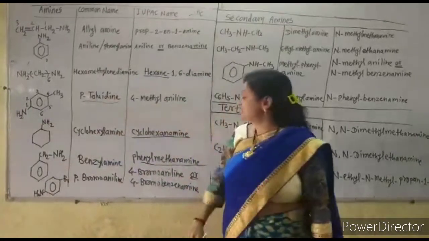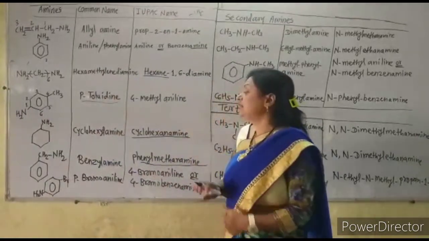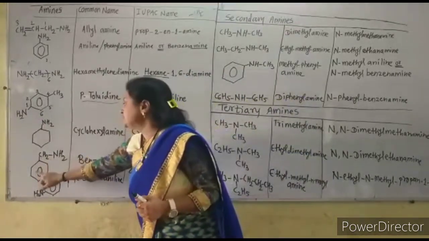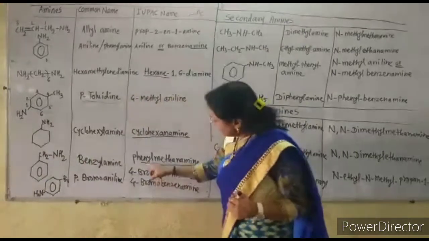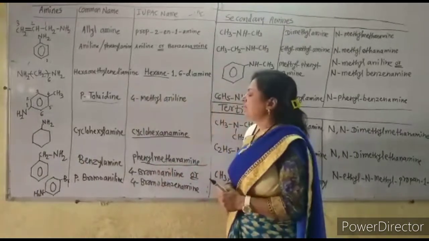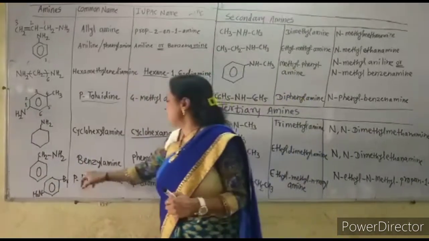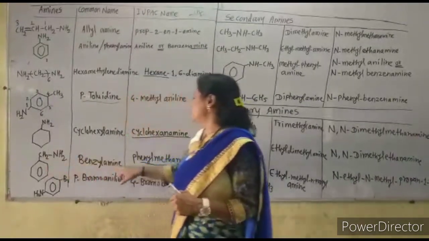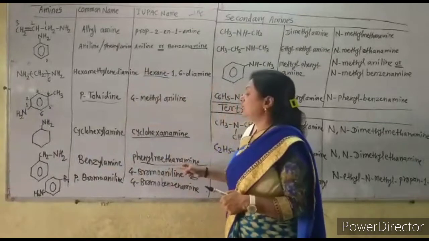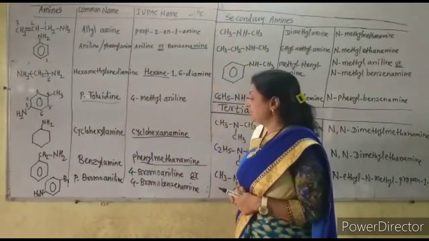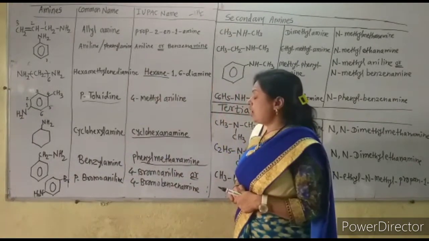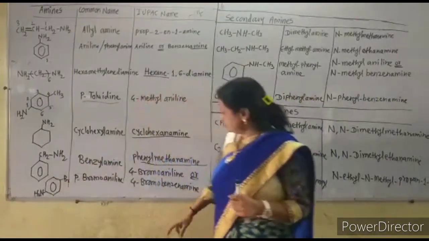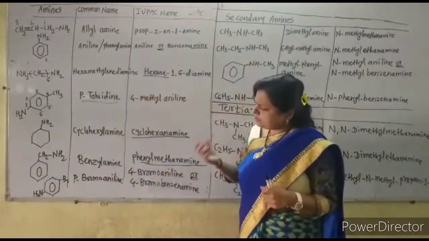Remember that the IUPAC name is phenyl methanamine, because one of the hydrogen atoms of the methyl group is replaced by the phenyl ring. But commonly it is called benzyl amine because this is the benzyl group. IUPAC name is very important: on methanamine there is the phenyl group, so it is called phenyl methanamine.